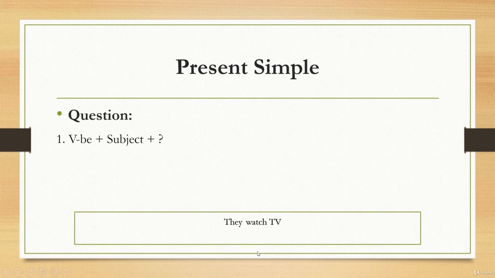The second case is where we don't have a verb to be. Again, we will ask for help from the verb to do. Since the subject here is they, the verb to do here is do. It's not gonna be does. So we write the sentence as it is.